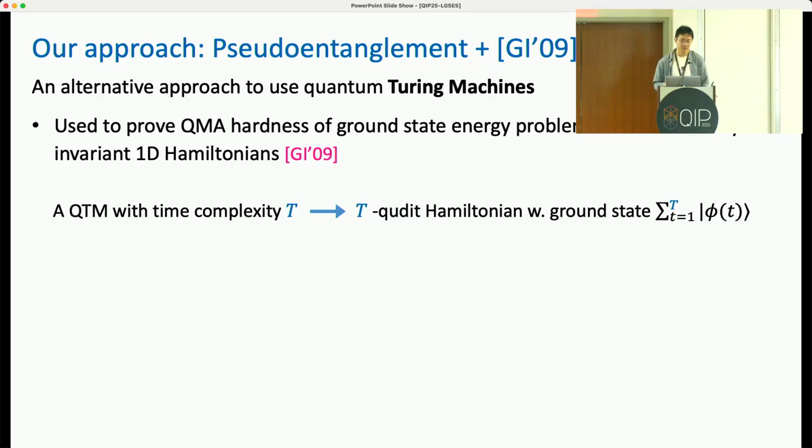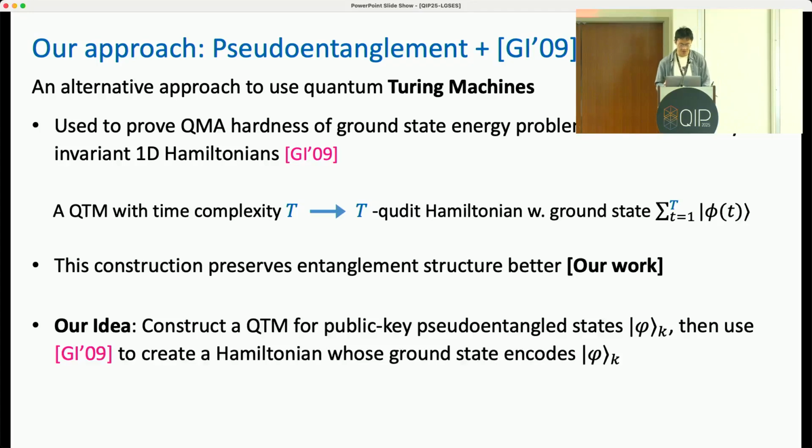Okay, this is just a bit of literature review, but not the reason we're using this construction. The reason is that we observed that this construction preserves entanglement structure much better than QIP clock. Then, with this observation, the high-level idea of our work is pretty clear. We want to try to construct a quantum Turing machine for public key pseudo-entangled states, and then we use this Gottesman-Irani construction to create a Hamiltonian whose ground states encode them by padding the quantum Turing machine with enough identity operations at the very end.